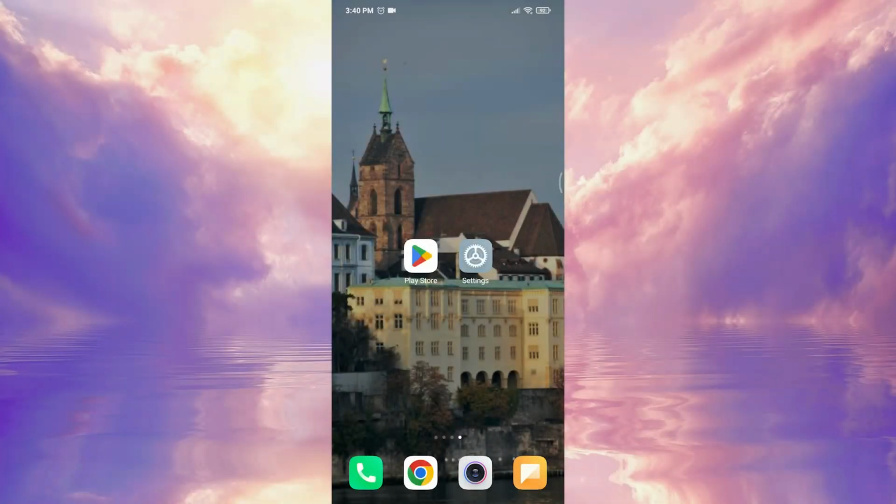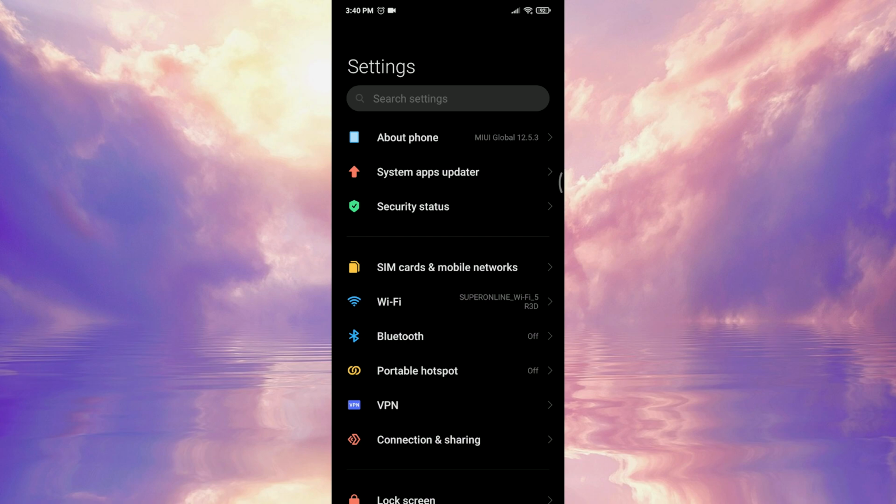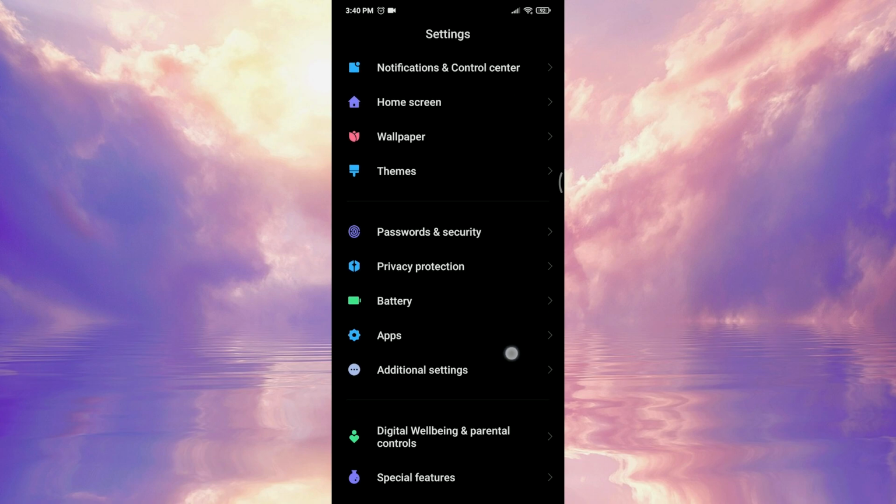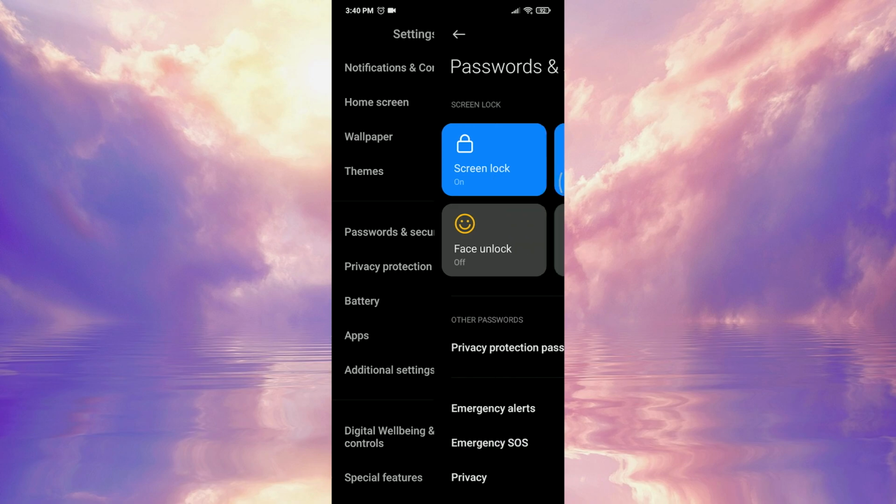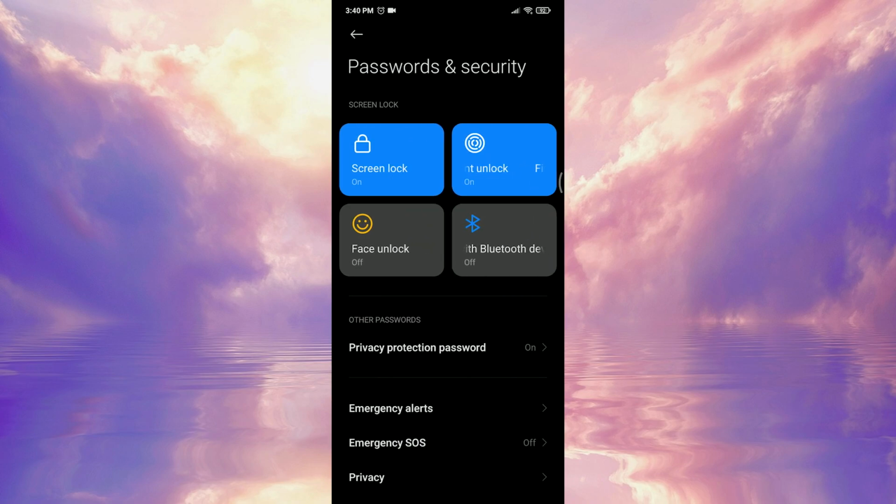Today I will show you how to turn off emergency alerts on Android. To do this, open Settings. After opening Settings, scroll down and click on Passwords and Security. After doing this, click on Emergency Alerts.